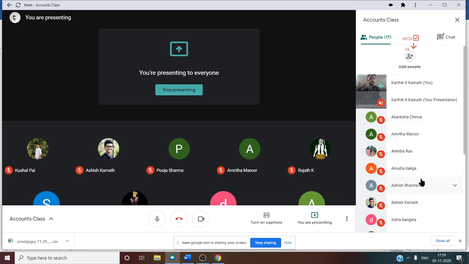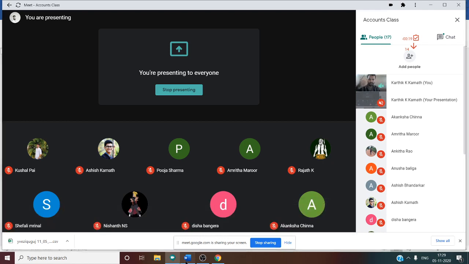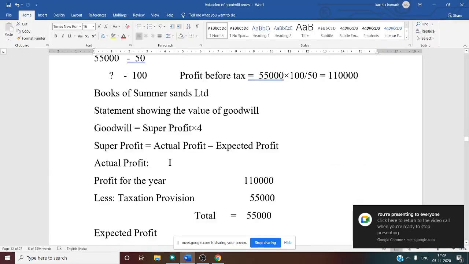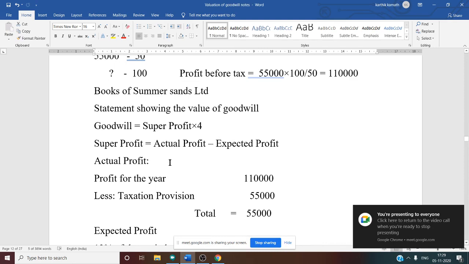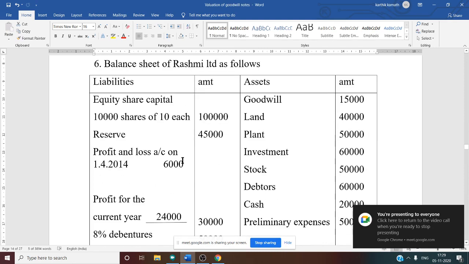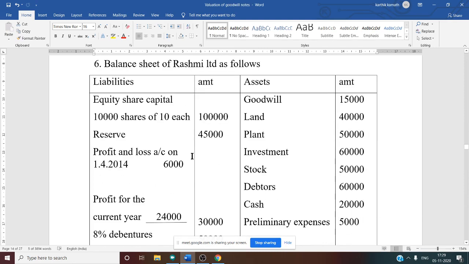Now the next problem we need to see, that is problem number 6. So let us see problem number 6. The balance sheet of Rashmi Limited is as follows. Now on the asset side, again goodwill information is given.